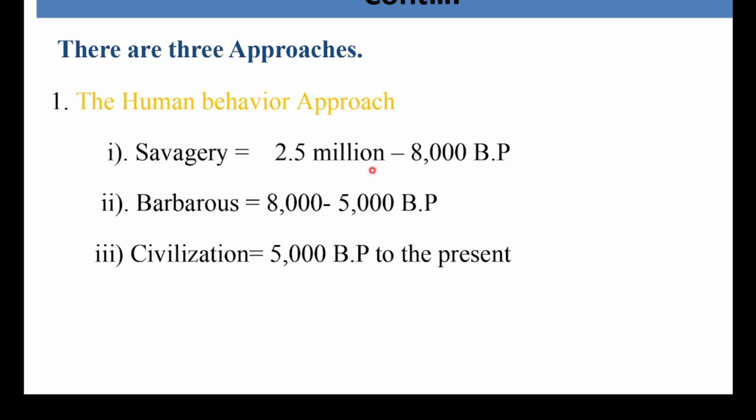Under the first approach, there are three important approaches. The first one is the human behavior approach. It is the first approach to divide the history of human beings into shorter periods. Of the three approaches, this one is called the human behavior approach.